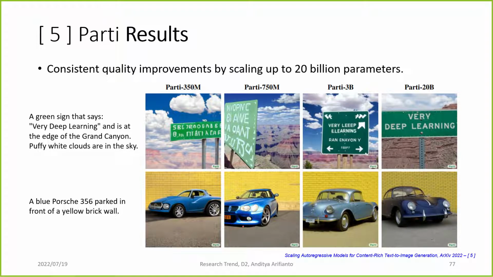And this is the Parti result. They show that the quality improves consistently while scaling the model. With just small Parti, it generates images that cannot spell very well and cannot generate a good proportional image. But with 20 billion, it can neatly write very deep learning sign, and it can generate a good Porsche 356 parked in front of a yellow brick wall like this.